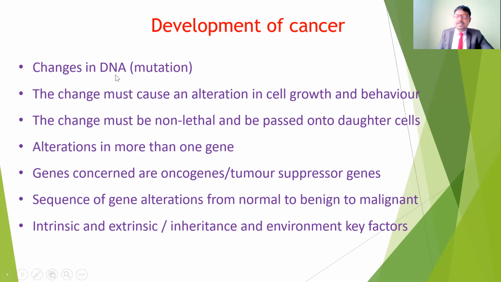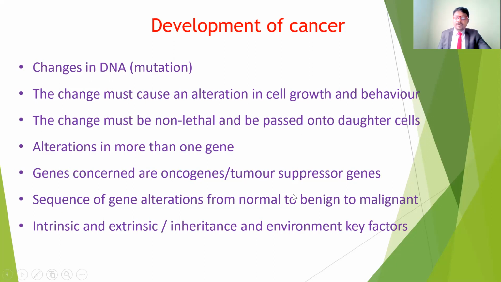This is the genetic material, DNA. The genetic material controls all the cell functions, and the behavior also depends upon the DNA. So if there is any abnormality in the genetic material, automatically there will be abnormality in the growth as well as the behavior. The change must be non-lethal and passed on to the daughter cells, so it is going to affect the other cells.